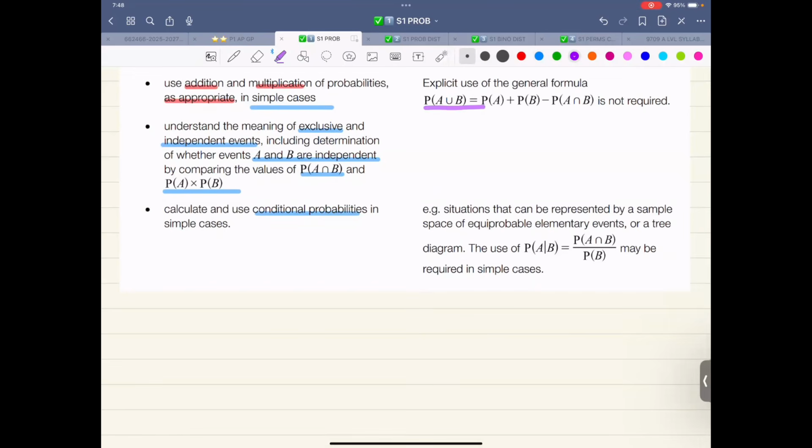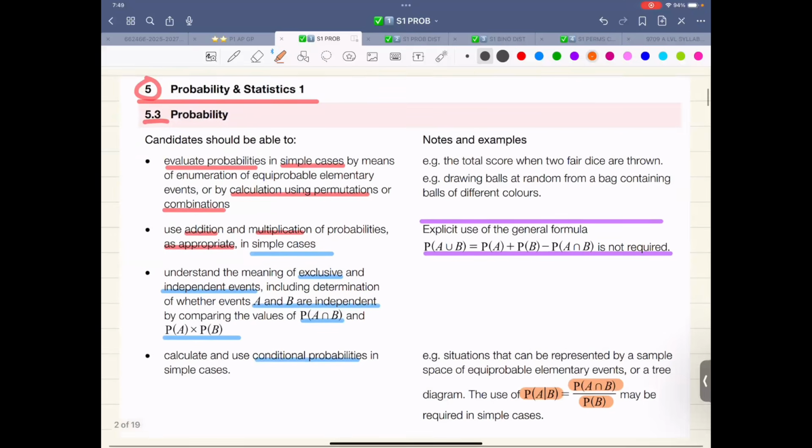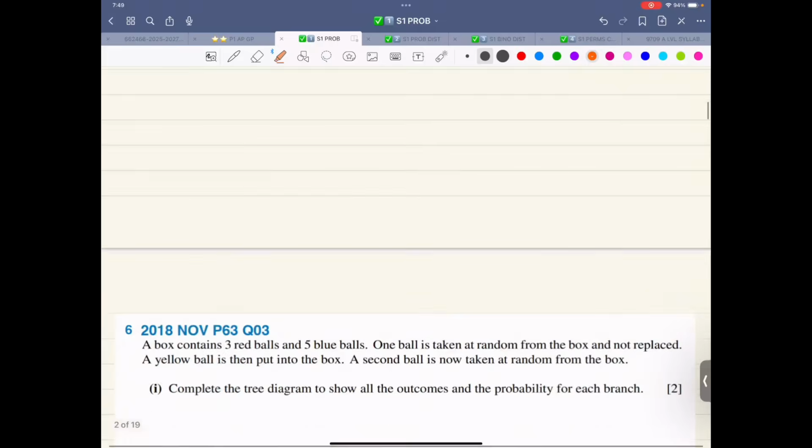We have used this, but they are saying explicit use is not required. You can do without it also. As far as this particular formula is concerned, I have not taught you as of now. It will be taught later. Without it, we have already done the things. So that is the syllabus.